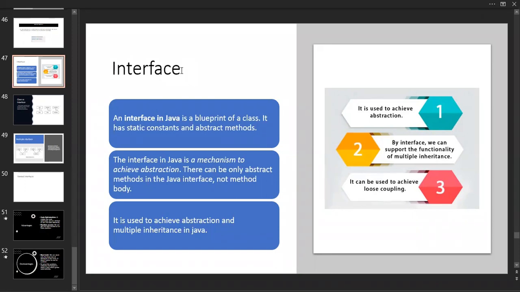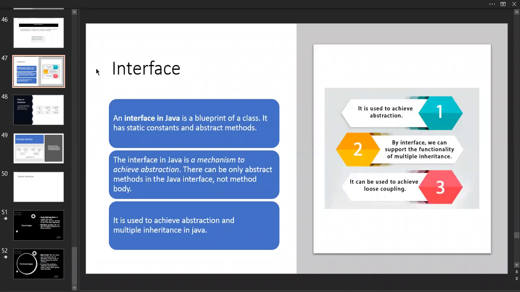Java mainly consists of three concepts: inheritance, abstraction, and the interface. An interface consists of abstract methods. By default, all the methods inside an interface are declared as abstract methods only. What are abstract methods? They don't have an implementation.